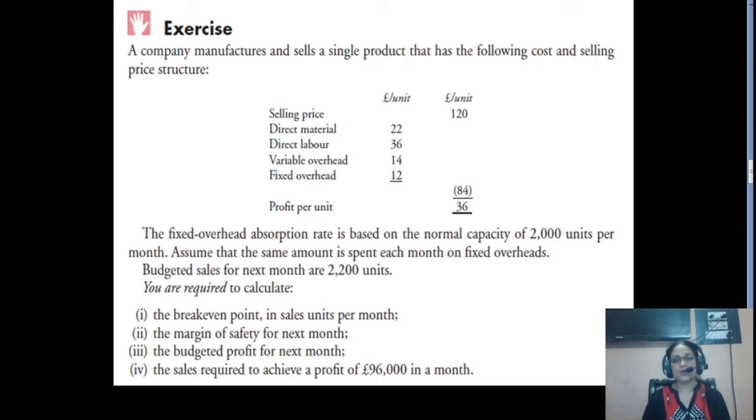First of all, you are required to calculate the break-even point in sales units per month, that is, the break-even point in units. Then you have to calculate the margin of safety. Then you have to calculate the budgeted profit for the month, when you are producing 2200 units. Then we are supposed to calculate the sales required to achieve a profit of £96,000. So let us move ahead.